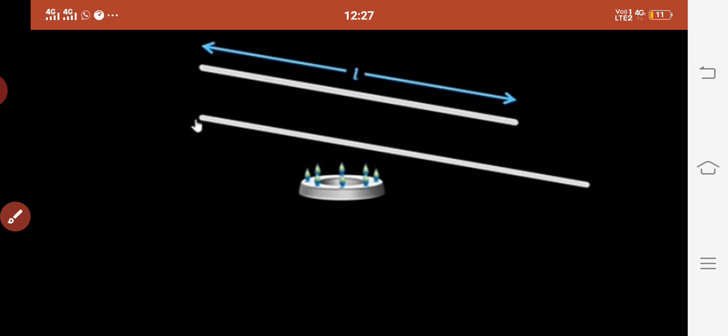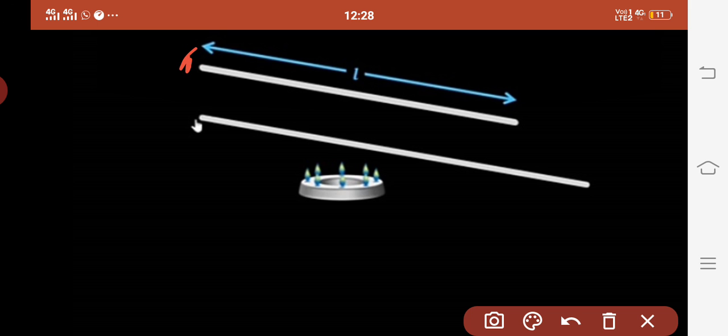Now the question may arise: is only the length increased? The rod also has a small breadth, a width. Yes, when you supply heat, along with length the width also changes, meaning the overall dimensions change. For example, if I take a solid and start heating it up, slowly that ice cube or solid will convert into liquid, and if I heat it further it will convert into gas.